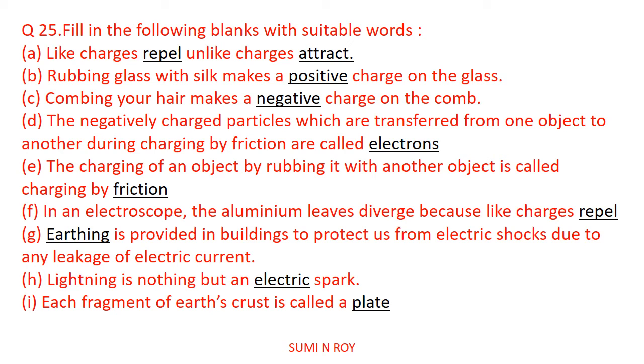Now next question: dash is provided in buildings to protect us from electric shock due to any leakage of electric current. So we use earthing. Earthing is provided in buildings to protect us from electric shock due to any leakage of electric current. With this earthing, the extra energy or the leakage of electric current is passed to the earth, so that it will not affect the house appliances and also it will not affect the building.